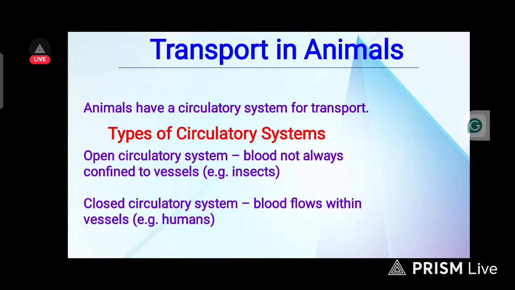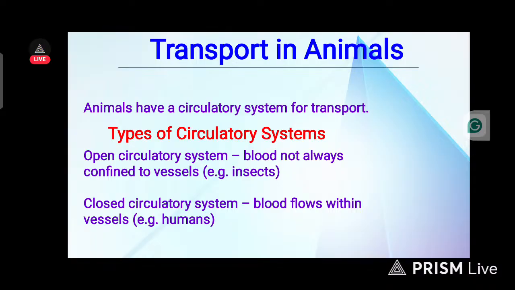Animals have a circulatory system of transport. What are the types of circulatory system in animals? We have the open circulatory system, in which blood is not always confined to vessels, e.g. insects.